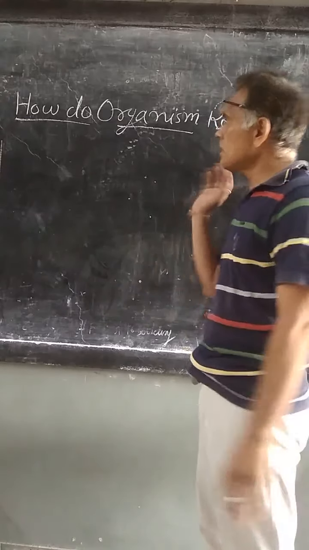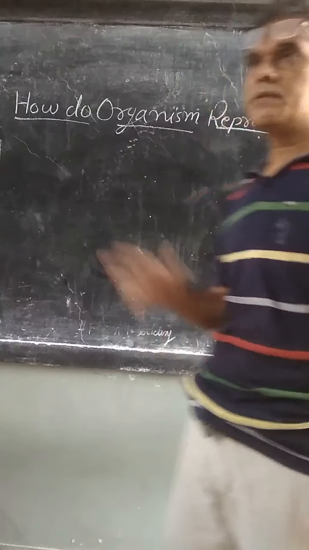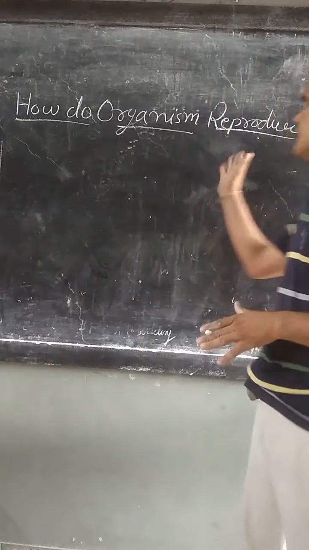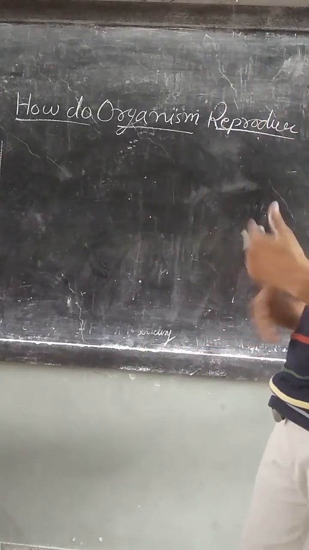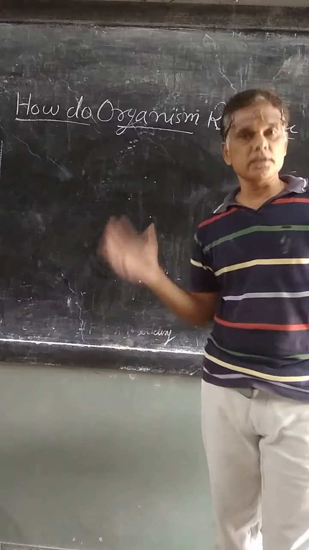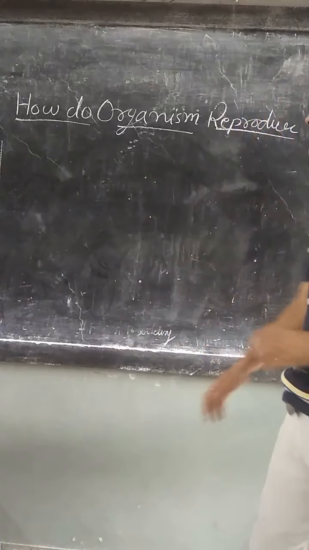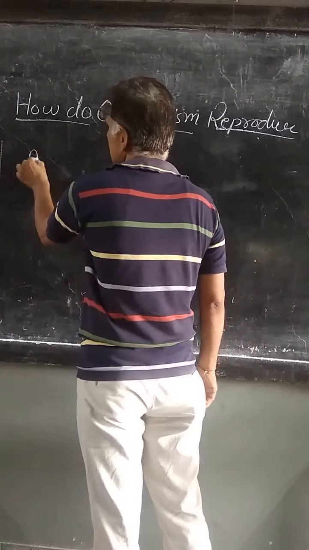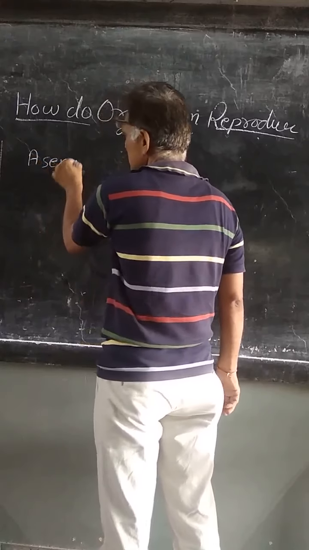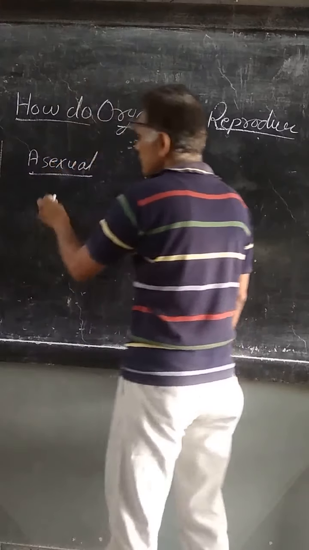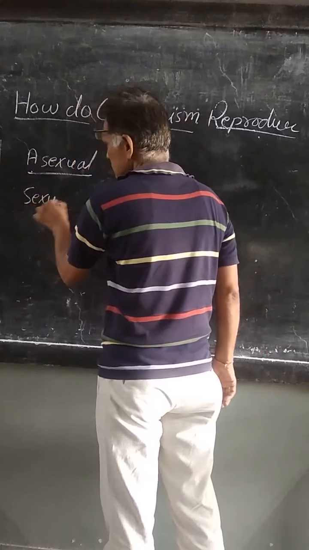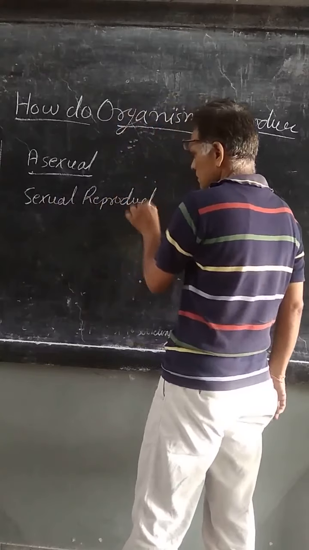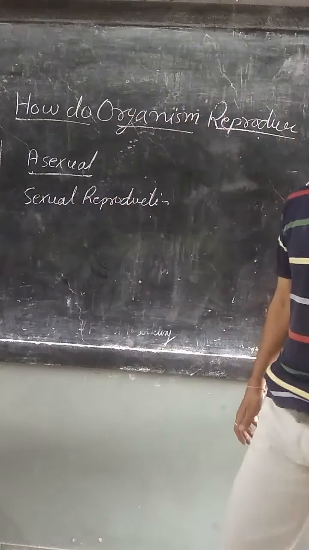We studied how organisms reproduce. First we studied whether they create their exact copy or not. Then reproduction. Reproduction means the production of new young ones from pre-existing ones. Reproduction is of two types: asexual reproduction and sexual reproduction.